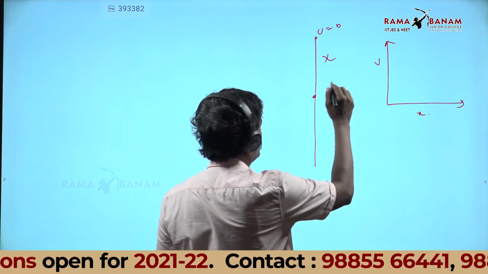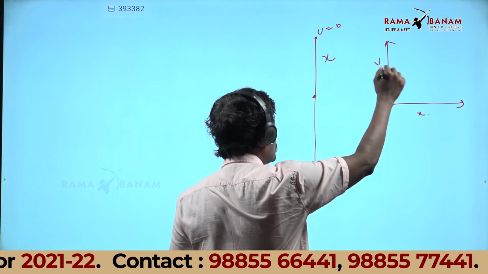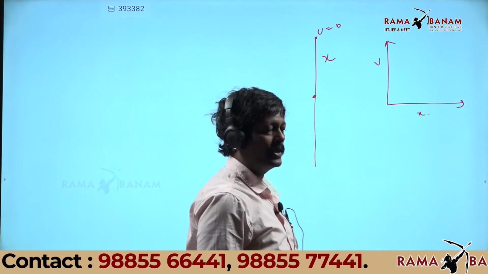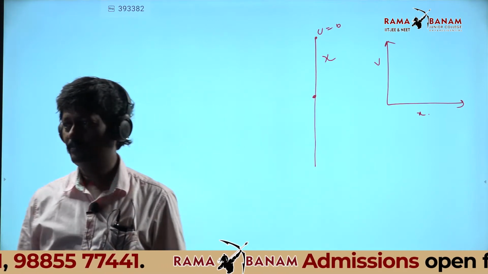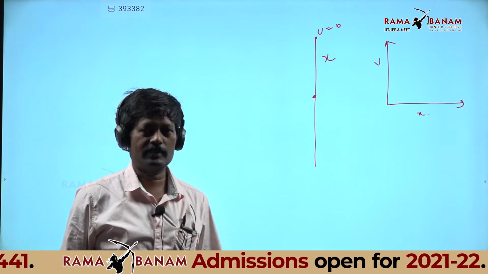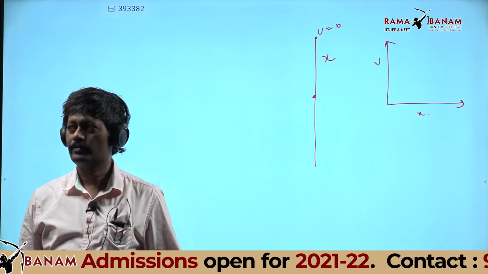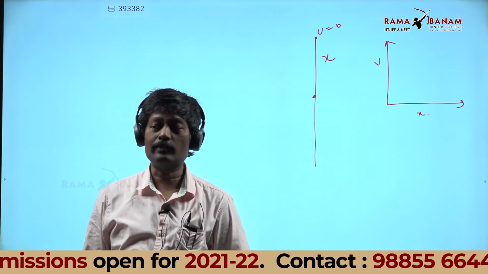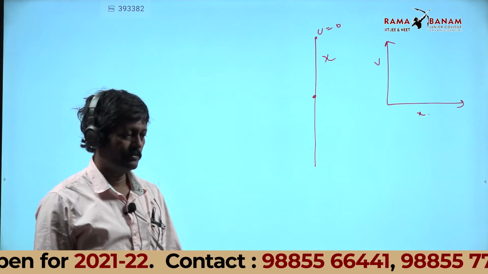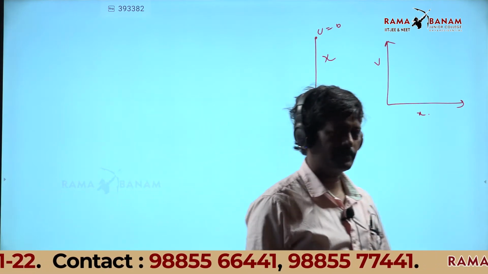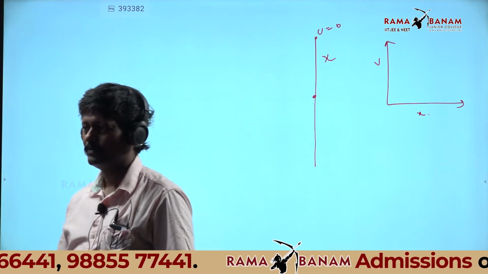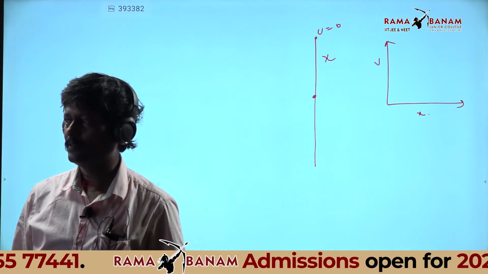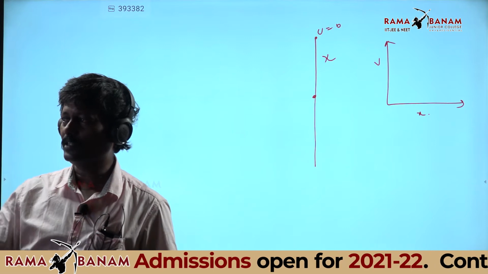Look at this carefully. Velocity versus displacement, what is the equation of motion you have in your 10th standard? V is equal to u plus at? No, time should not come in the picture. That is question number 33.